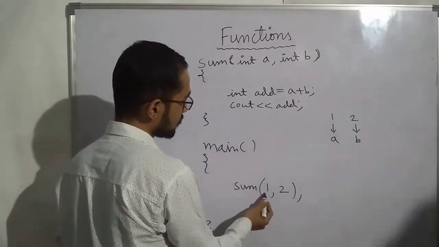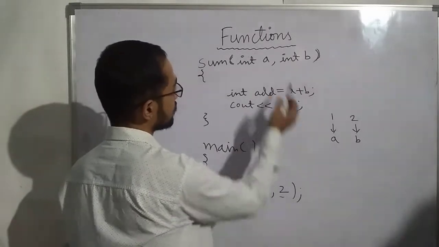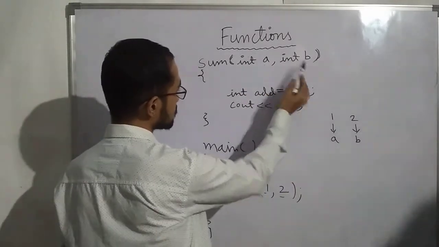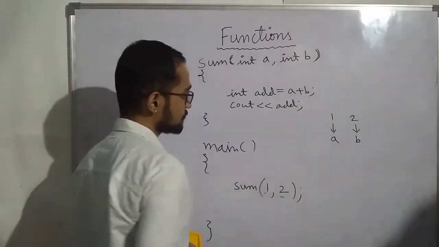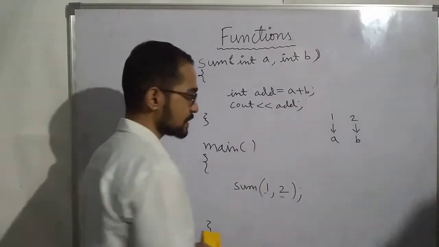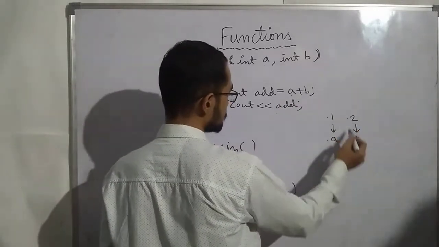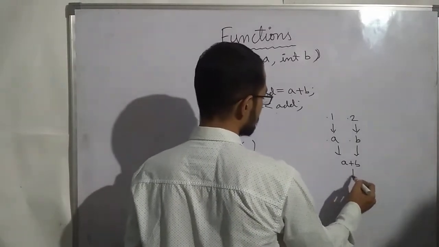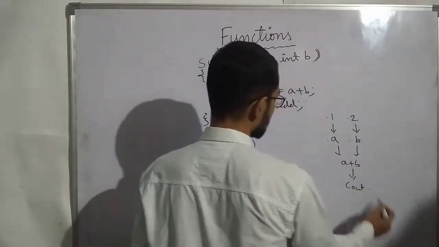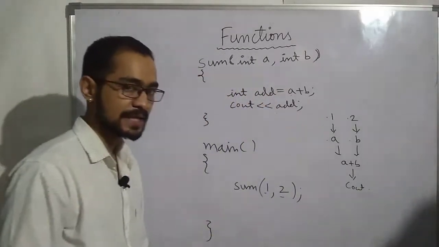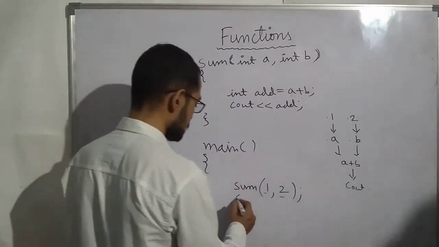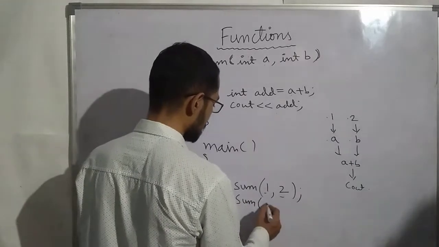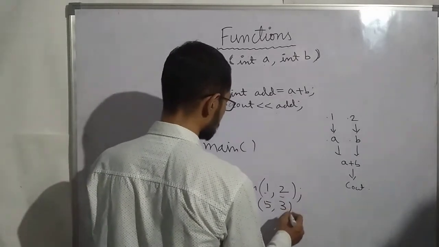So if I am calling this with 1 and 2, then 1 will be put into a, 2 will be put into b, and they will be added and the sum will be printed. Now suppose I want to add other numbers, then I will call sum with 5 and 3.